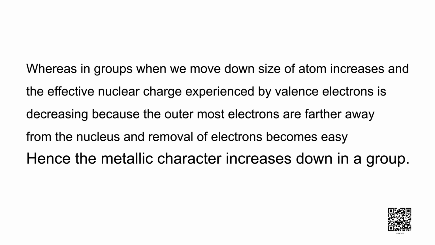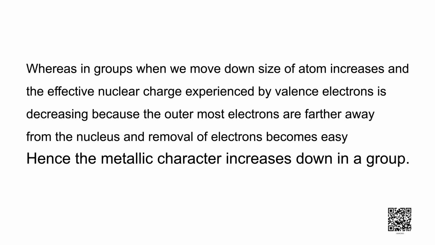Whereas, in groups, when we move down, size of atom increases and the effective nuclear charge experienced by the valence electrons is decreasing because the outermost electrons are farther away from the nucleus and removal of electrons becomes easy.